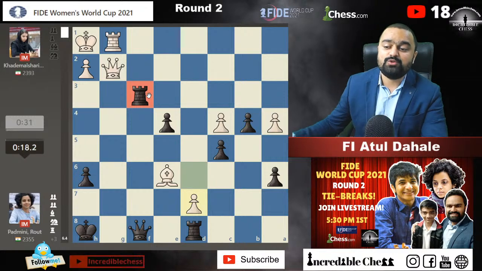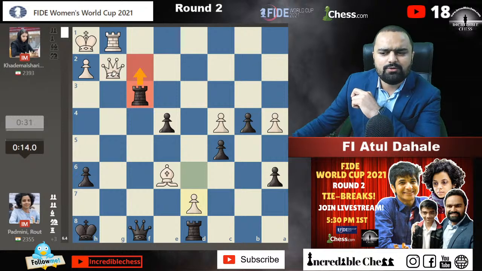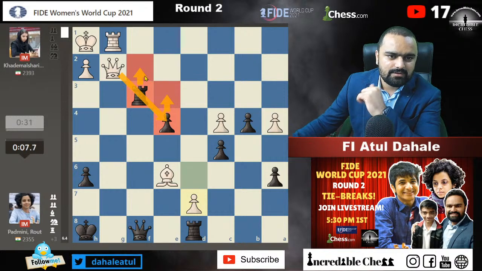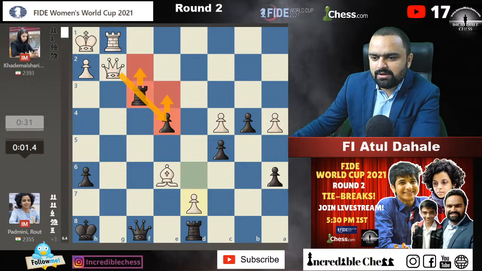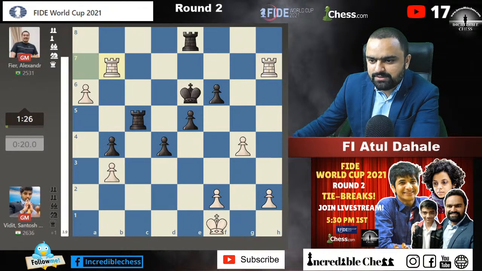Now what to do? Should we push the pawn or should we play rook to f2? Rook into f2 means the queen is going to capture on e4. Maybe we can play e3 first and then go for rook to f2. Even Gukesh is doing fine. Yeah, Gukesh is doing fine, but we will check it out. But in this game Padmini is going to win, I will check out the Gukesh game. Gukesh should win this game and we will check out this game also. It's been a long time since we checked it.